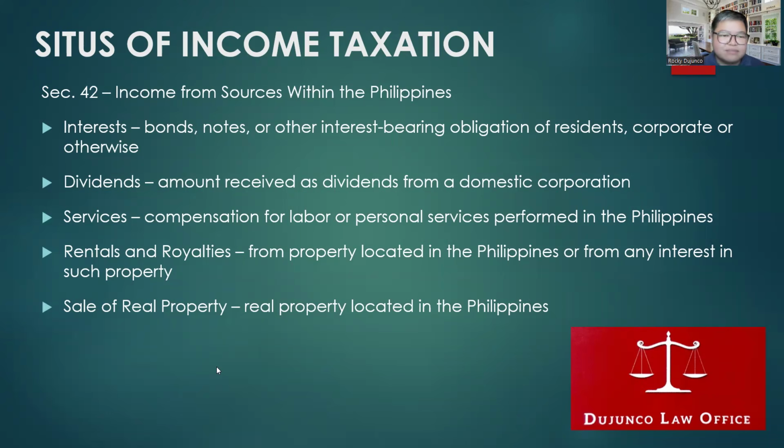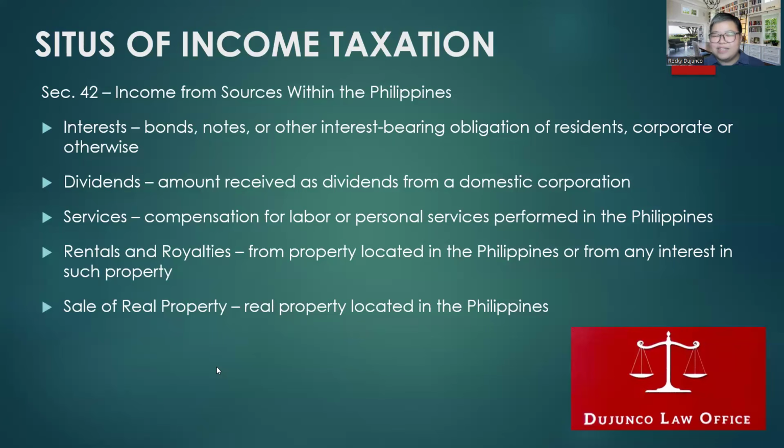Alright? So, Dean, paano naman yung income from source without? Let's look at section 42C. This is much simpler. Bakit? Look at the enumeration in 42C 1, 2, 3, 4, 5.